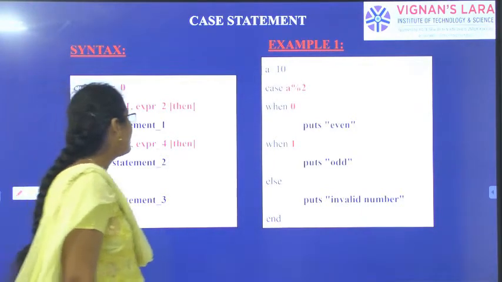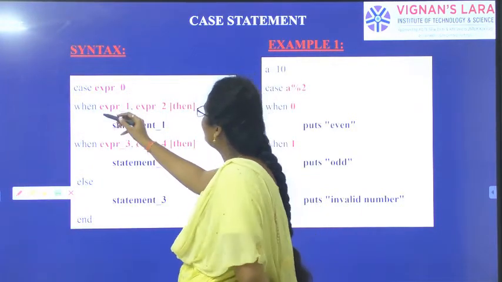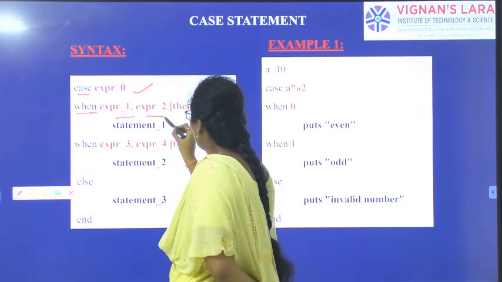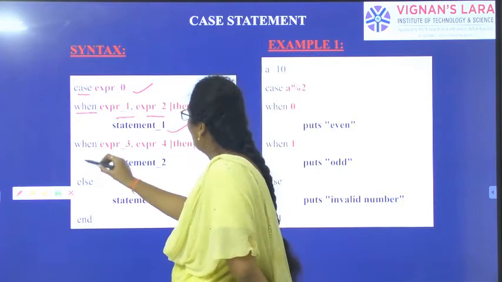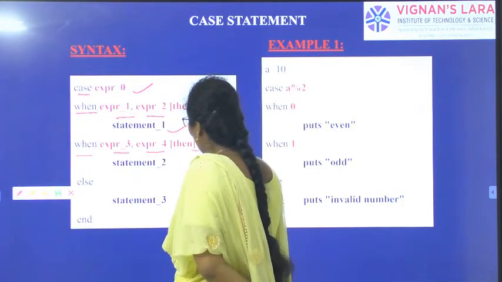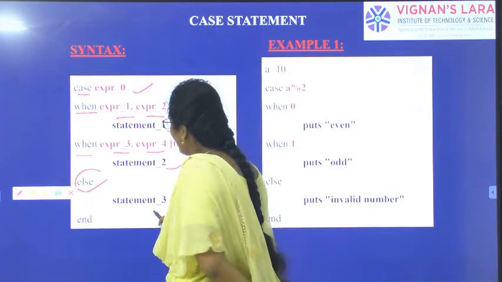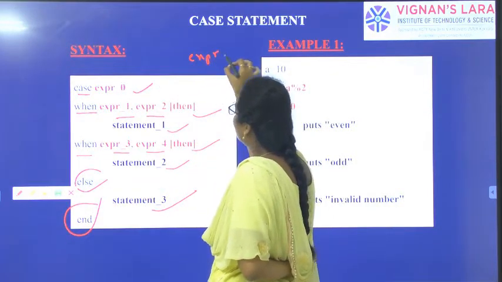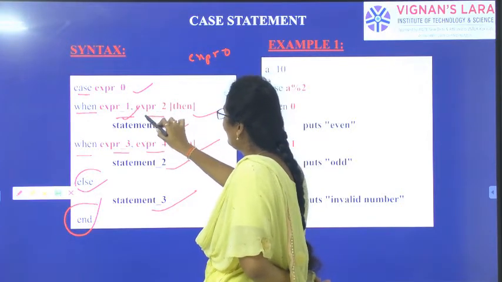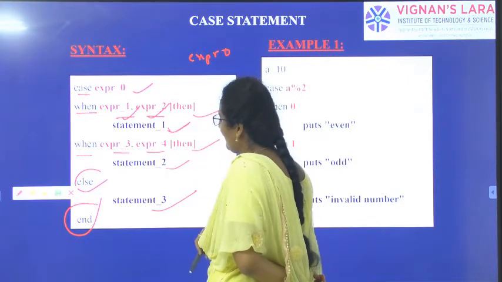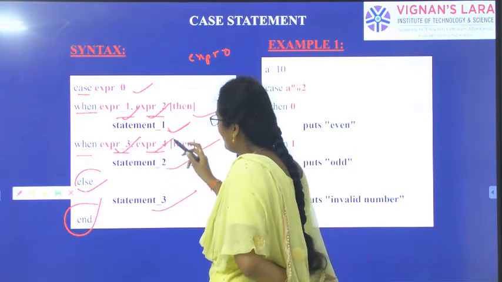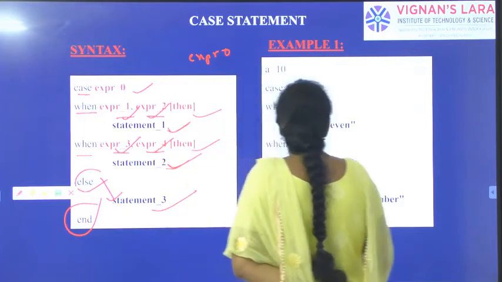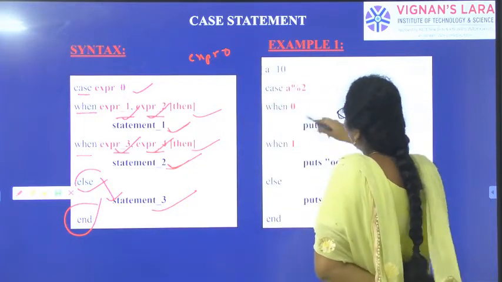So the next one, case statement. See here, the syntax: case expression 0, when expression 1, expression 2, then statement 1. When expression 3, expression 4, then statement 2. Else statement 3, end. So first we are taking expression 0 as the case. When expression 1 and expression 2 are there, then statement 1. When expression 3 and 4 are there, then statement 2. Otherwise statement 3.